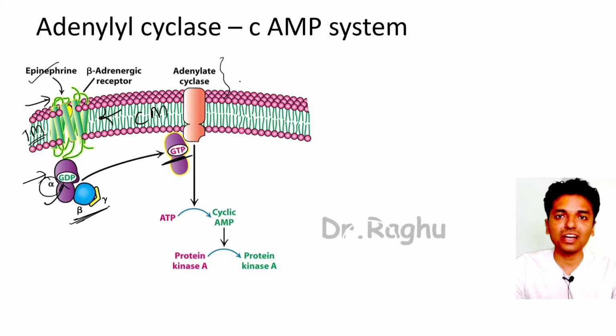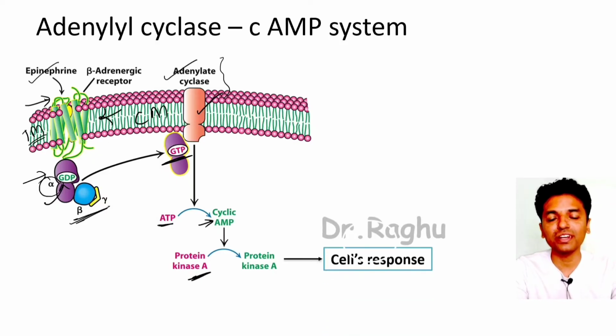In this case, the transmembrane enzyme is called adenylyl cyclase, or adenylate cyclase. Activation of adenylate cyclase causes conversion of ATP into cyclic AMP. This cyclic AMP then stimulates protein kinases, and there is the response of the cell.